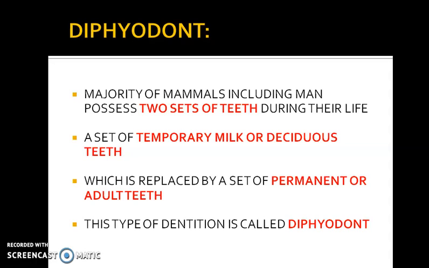In the early phase of life, you have temporary milk teeth or deciduous teeth, which are there only for a short while. Once the milk teeth are lost, they are replaced by a set of permanent adult teeth. This combination of two sets of teeth is what we term diphyodont.